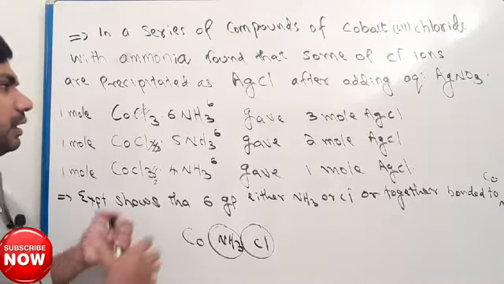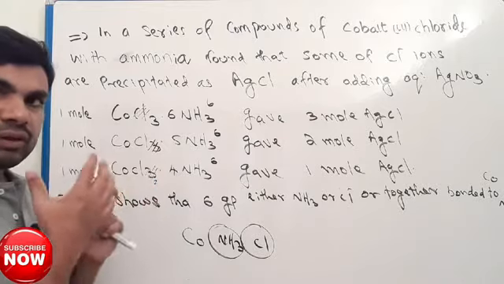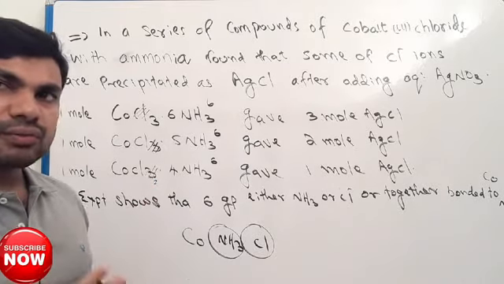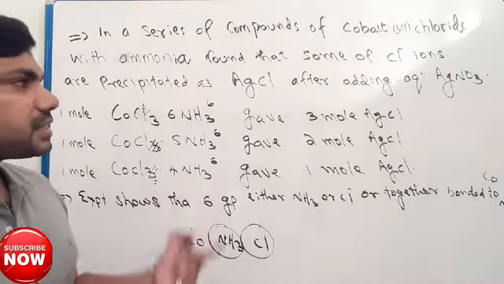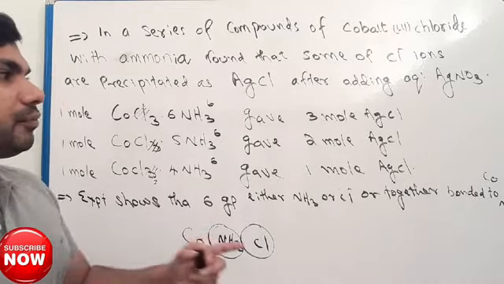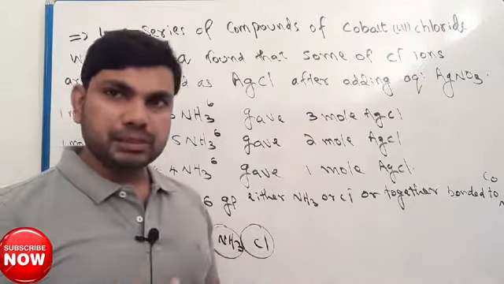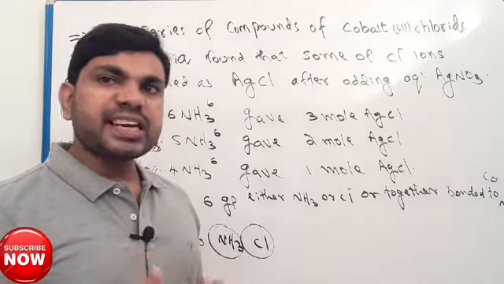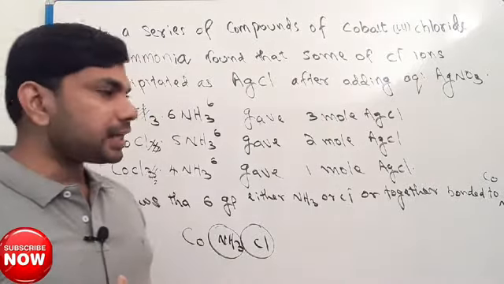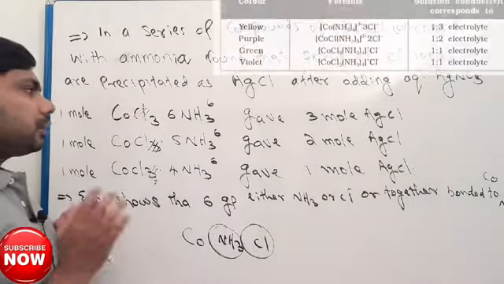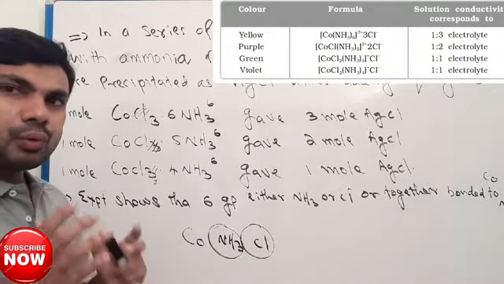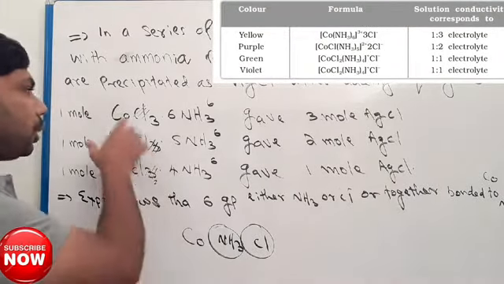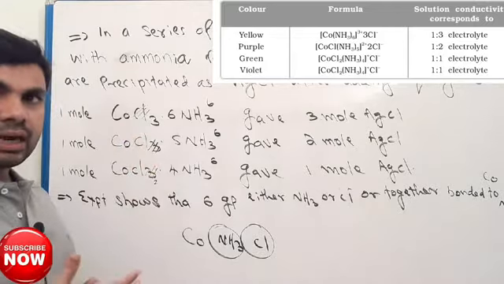So different coordination compounds of cobalt reacted with excess silver nitrate form silver chloride as a precipitate. During this experiment, it was observed that the atoms or groups attached to cobalt are 6.